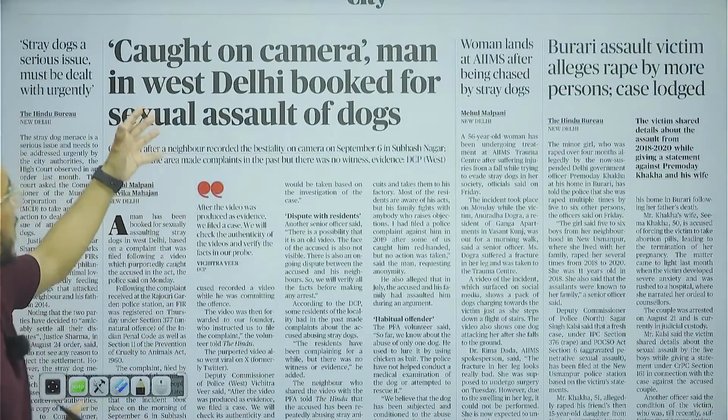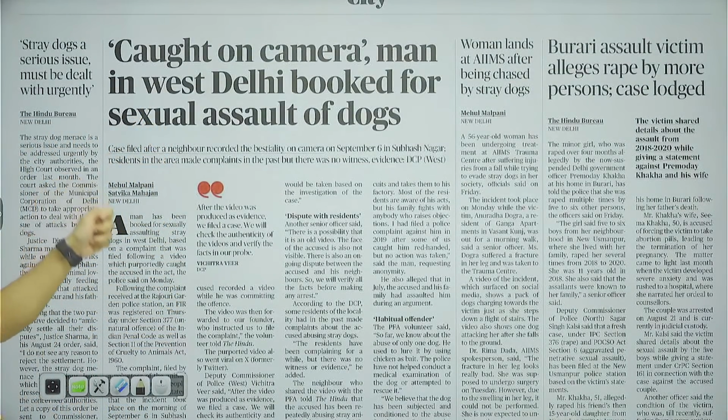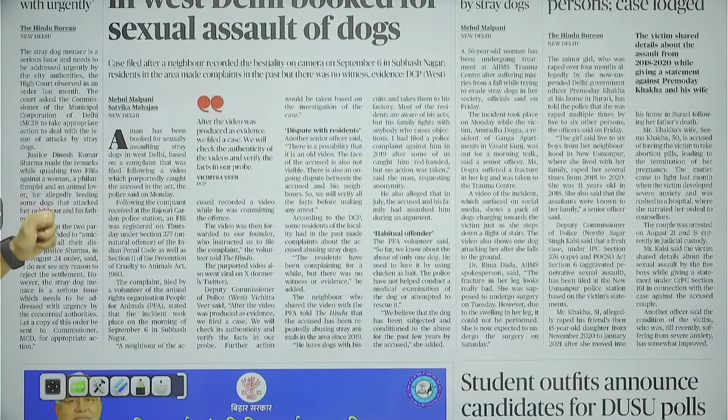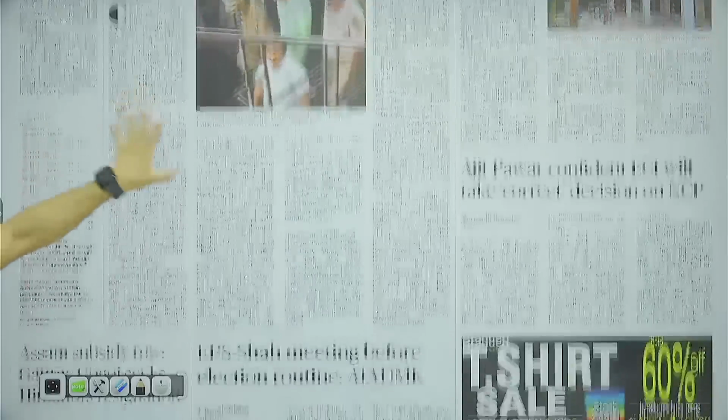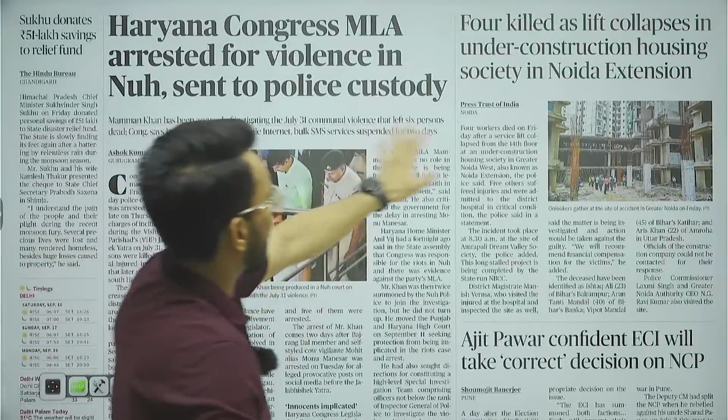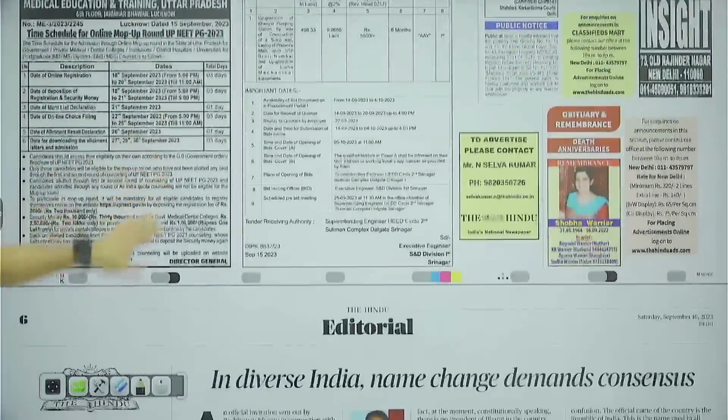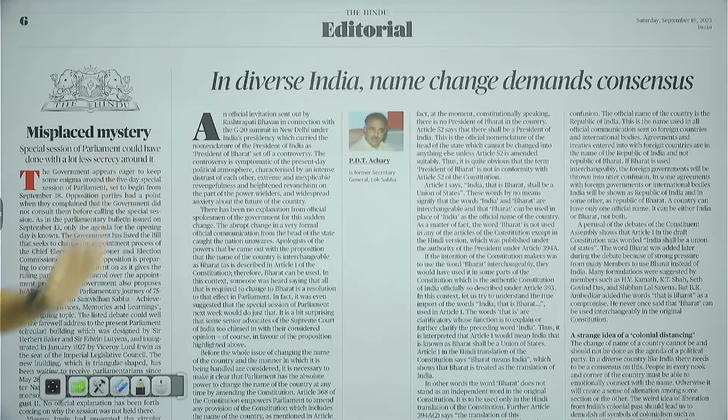Moving on, then we have these advertisements. In the city section: caught on camera, man in West Delhi booked for sexual assault of dogs. Even yesterday I showed you an article which said that in the new Bharatiya Nyaya Samhita bill, brought to replace the IPC, such offenses have not been accounted for, and these offenses have increased a lot in the last few years. Then in the states, Haryana Congress MLA arrested for violence. These are regional issues, nothing much important for the exam. Advertisements and tenders are there, so we'll directly come to the editorial section.